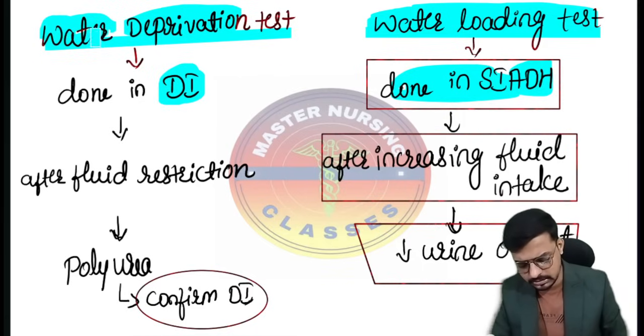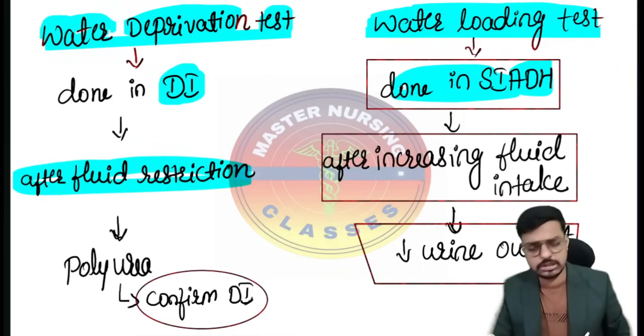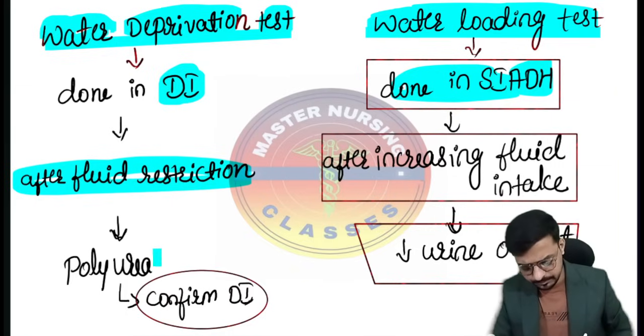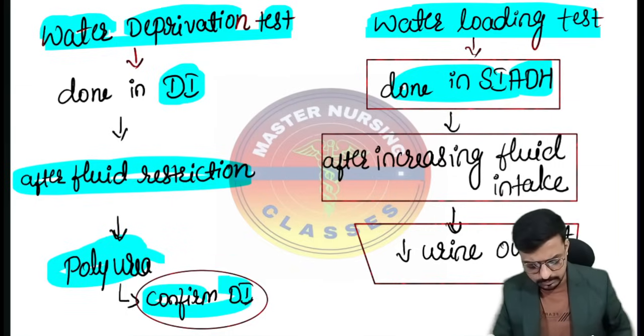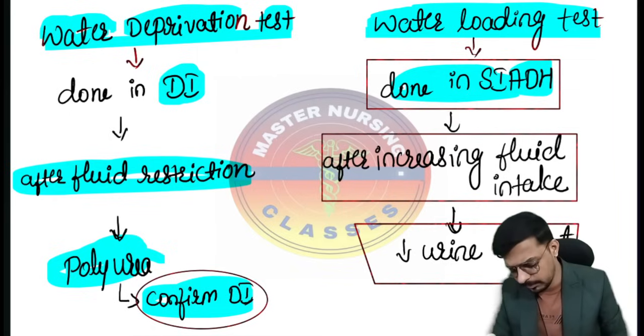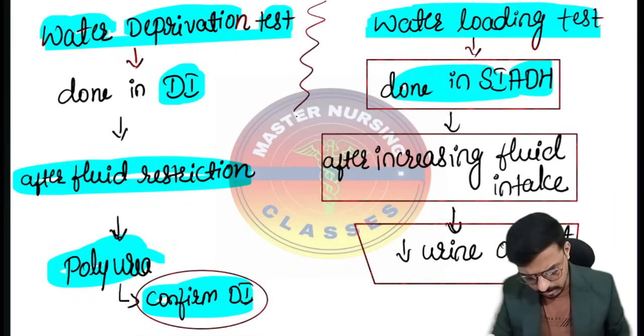So, the water deprivation test. In the water deprivation test, even after fluid restriction, the urine output will be more. Even though we are not giving any fluid to the patient, the urine output will still be more, or the patient will have polyuria. That confirms diabetes insipidus. So those are the two very important tests you have to keep in your mind.